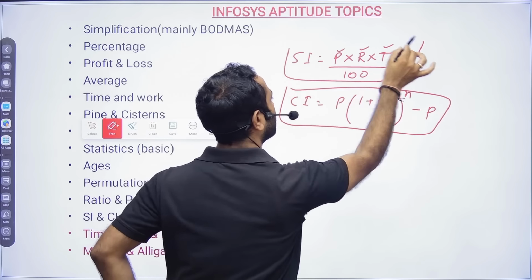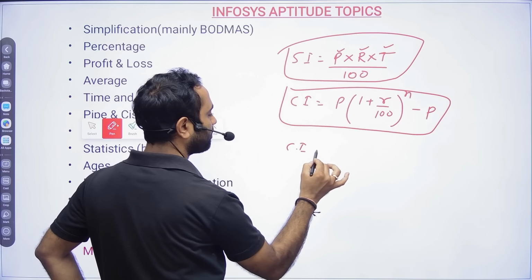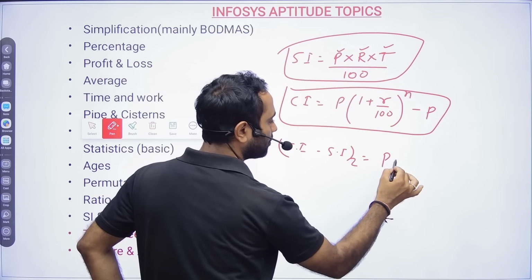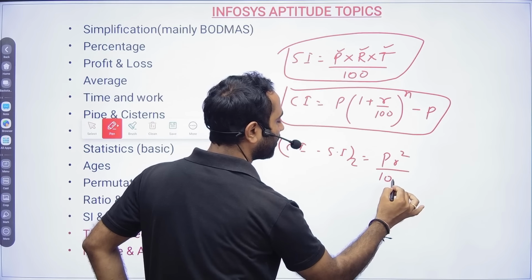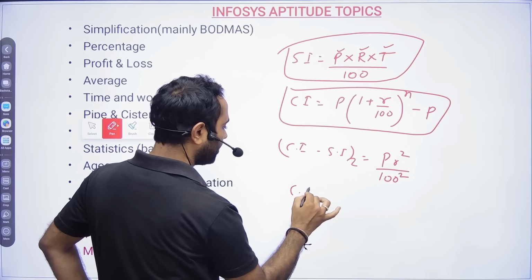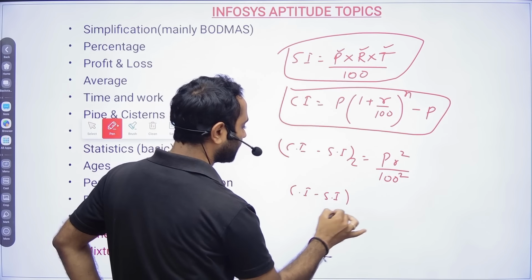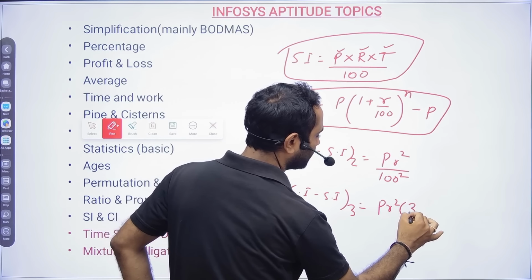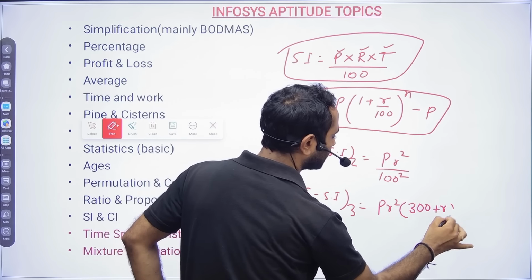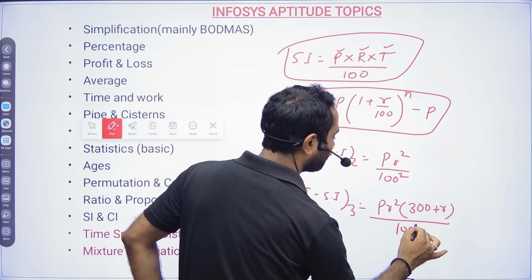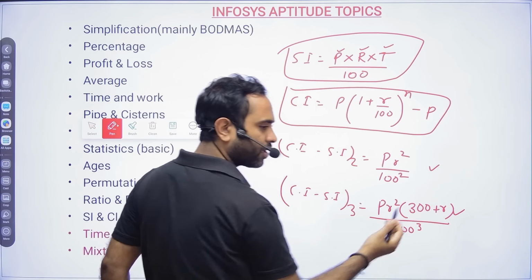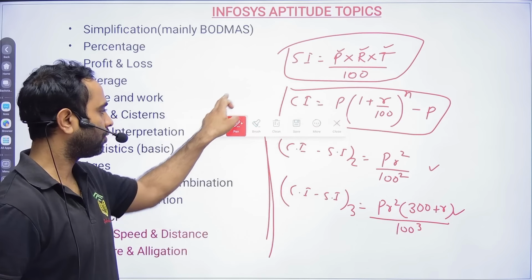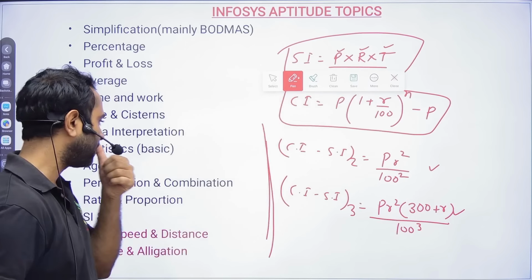Okay, now the difference between compound interest and simple interest for 2 years will be equal to PR square divided by 100 square. The difference between compound interest and simple interest for 3 years is PR square into (300 plus R) divided by 100 cube. So only for 2 years and 3 years, for 4 years there is no formula, and this will be constant. So put in the values, and then you will be able to get the answer.